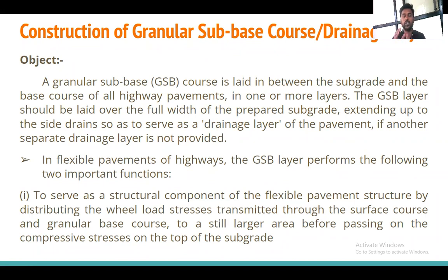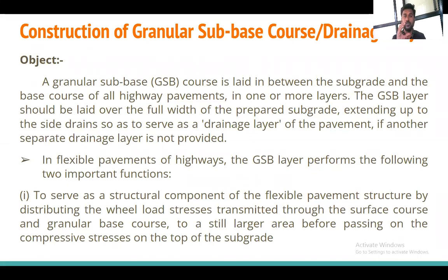Grain to grain the load is transferred, so more load is transferred in the flexible pavement by the subbase course. But when we compare with the rigid pavement, the load is transferred by the slab action of the concrete layer. So the subbase course there carries less weightage of the transferring load, as compared to the flexible pavement. So this is the first motto.